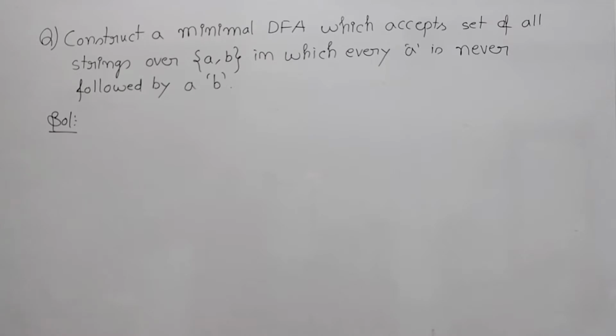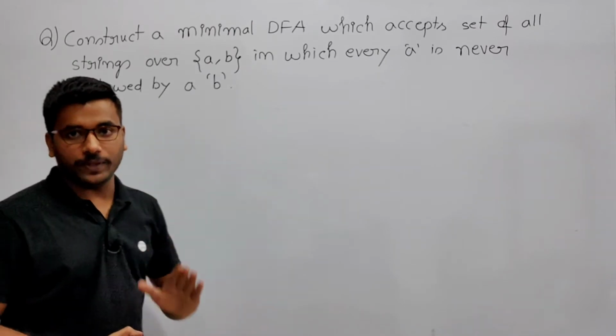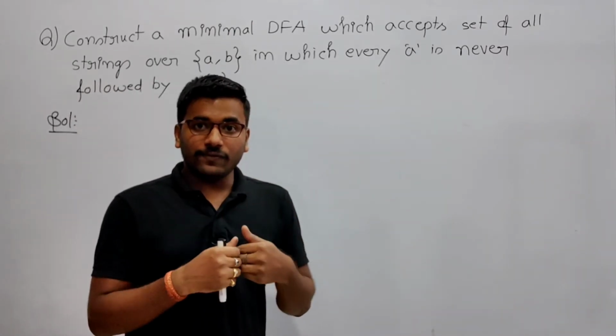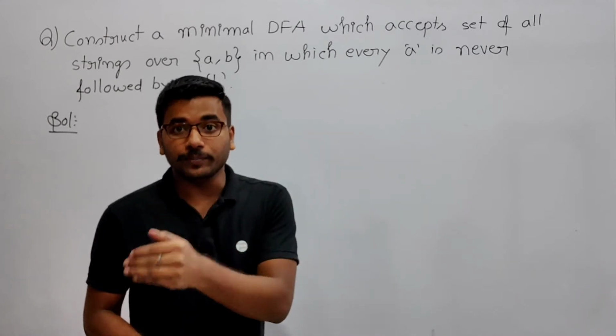Now see, construct a minimal DFA which accepts the set of all strings over {a, b} in which every a is never followed by a b. Here every a should never be followed by a b. So after a there should not be b.